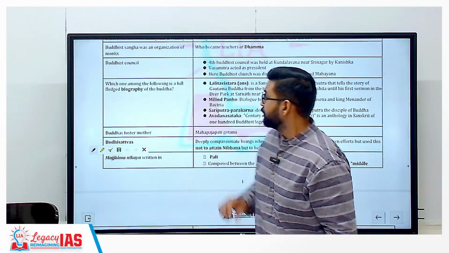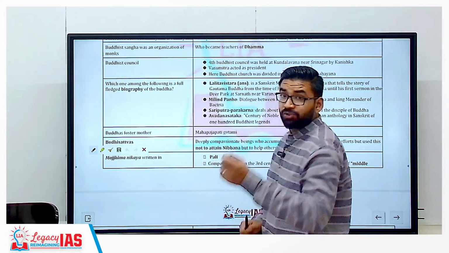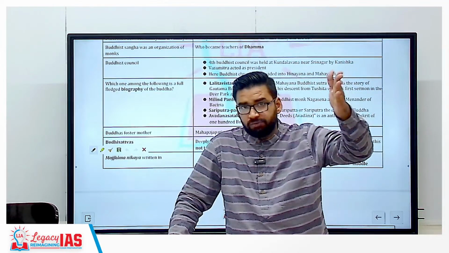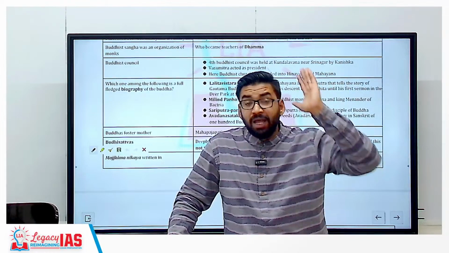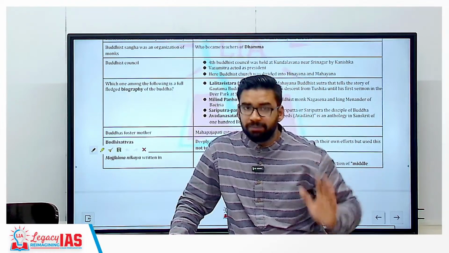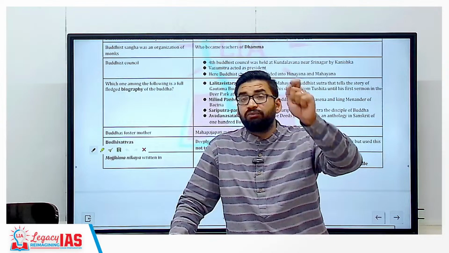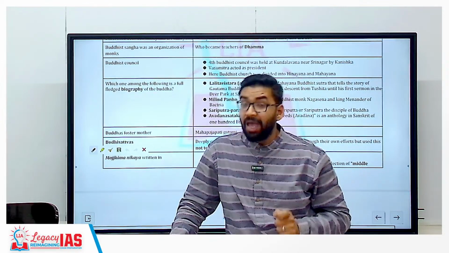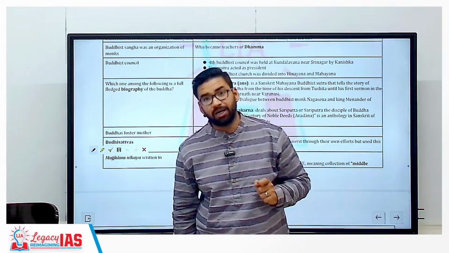Clear? Now, second Buddhist council was conducted after 100 years of first Buddhist council, that is 383 BC. And the place was Vaishali. And it was convened under the patronage of a king called Kalashok. And president was Sabakami.